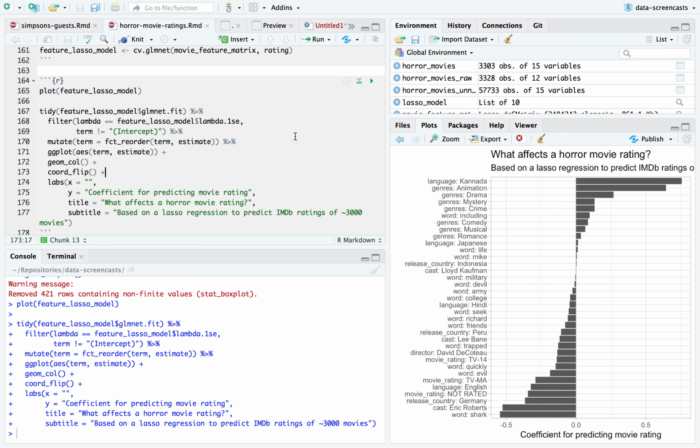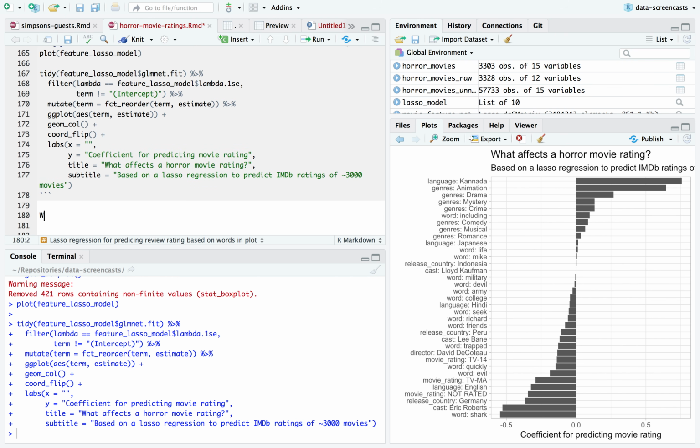I still don't have an answer of what movie I should watch. Partly because the truth is, I think movie rating isn't necessarily what I'm going to make my choice on. I might make it based on the kind of movie that I like. So what is my favorite horror movie? Some of my favorite horror movies include Cabin in the Woods, Get Out, and Scream. And one thing those all have in common is that they're comedies. So I actually really like horror movie comedies, and that means, what am I going to watch?